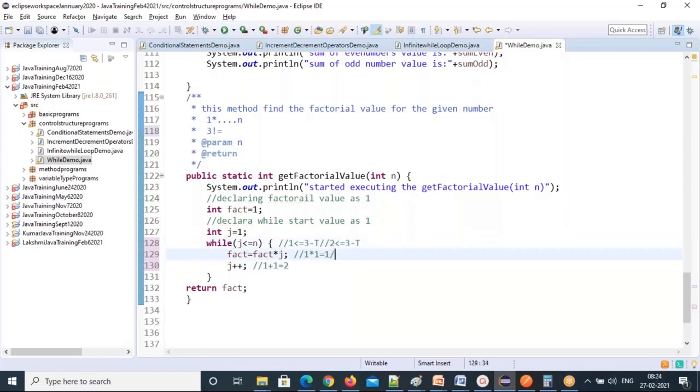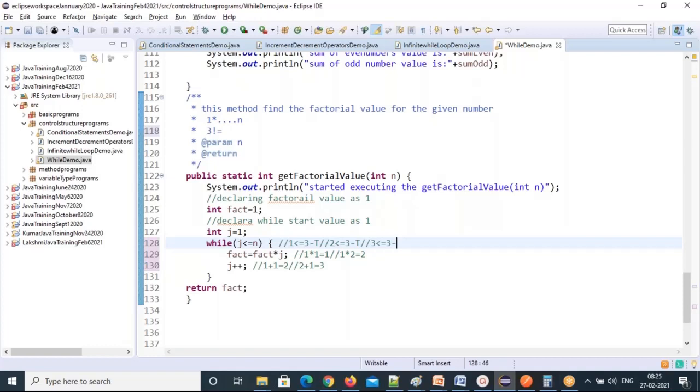Come inside. So calculate here. Factorial value 1 multiply by j value 2. So it will become 2. Your factorial value is becoming 2 now. Next come here. So execute that. So current j value 2, 2 plus 1, now 3, j value 3. So go to condition. 3 less than or equal to 3. What is the output? True or false?